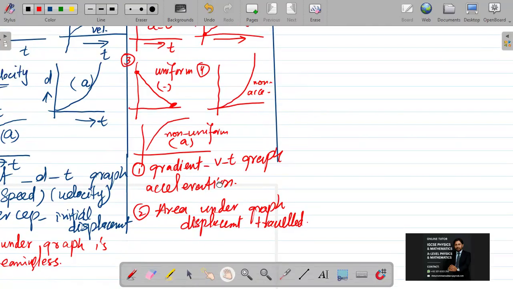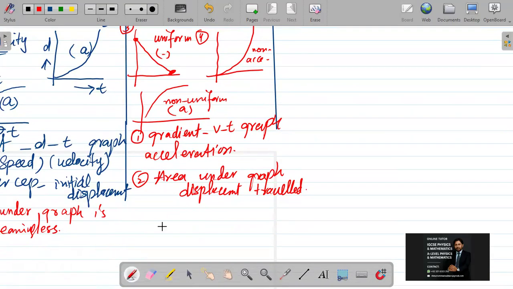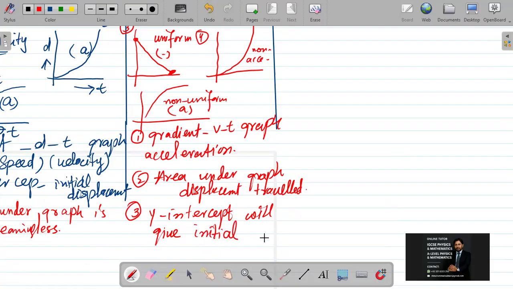And if I talk more about the graph, then the third one is y-intercept. The y-intercept will give initial speed, initial velocity, which can be shown with the symbol U over there. I think you are familiar with that letter also.